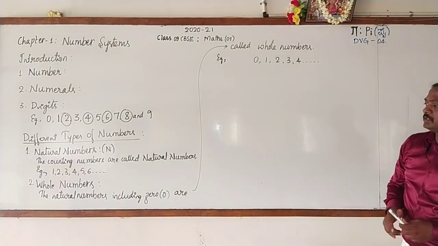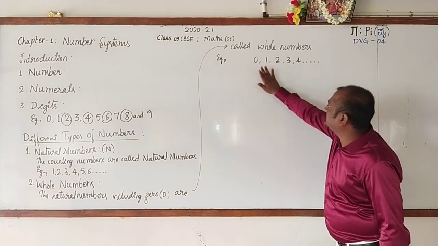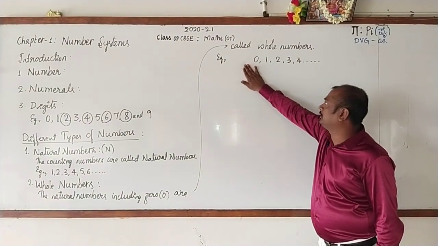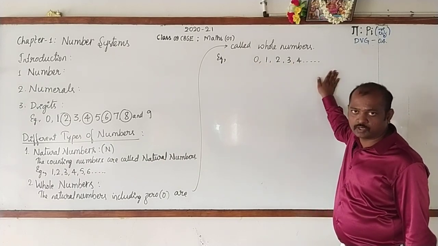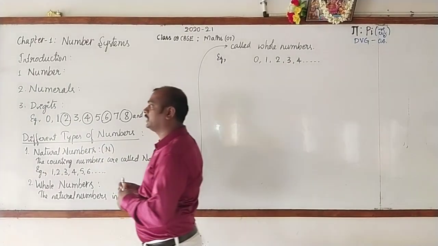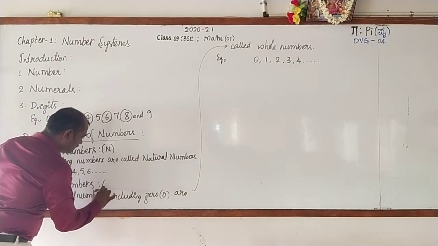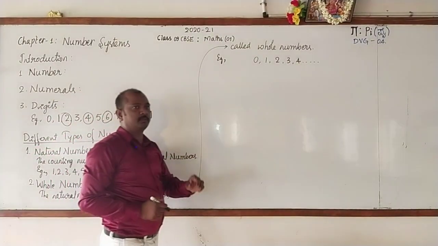The natural numbers including 0 are called whole numbers. So these are the examples. You can copy them: 0, 1, 2, 3, 4 and so on. This collection of whole numbers is denoted by the symbol capital W.